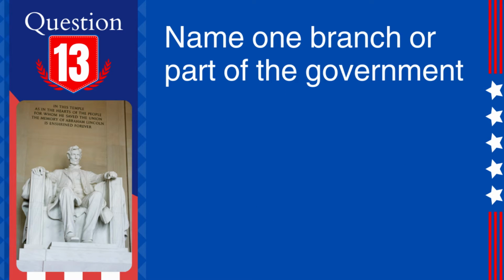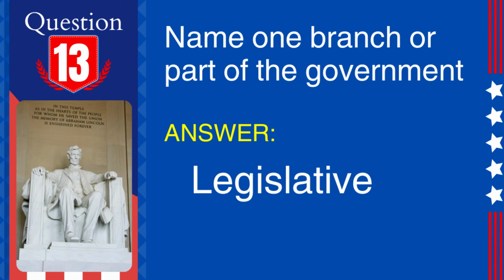13. Question. Name one branch or part of the government. Answer. Legislative. Explanation. The U.S. government is divided into 3 branches: legislative, Congress; executive, led by the President; and judicial, led by the Supreme Court.